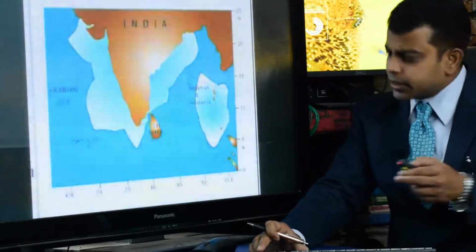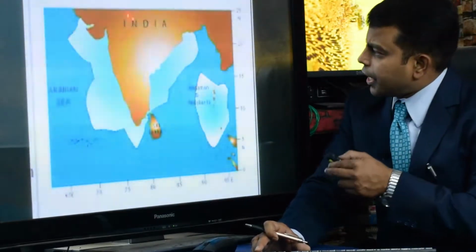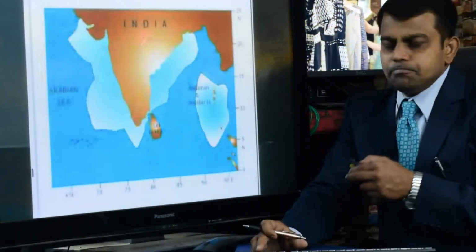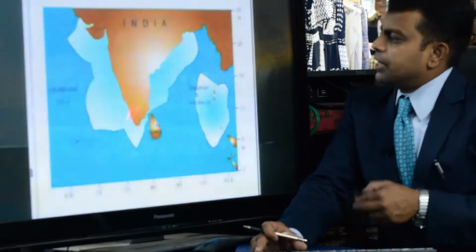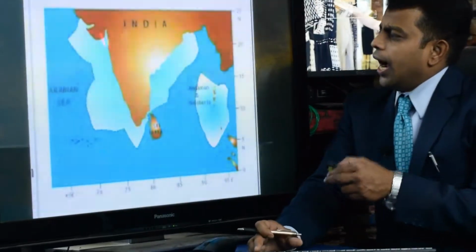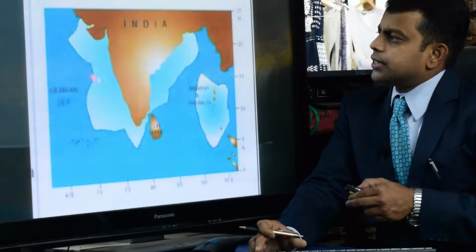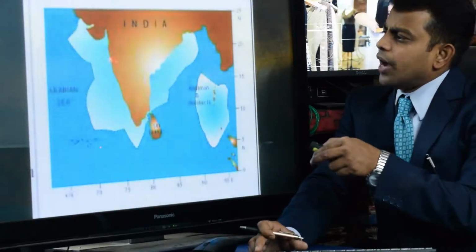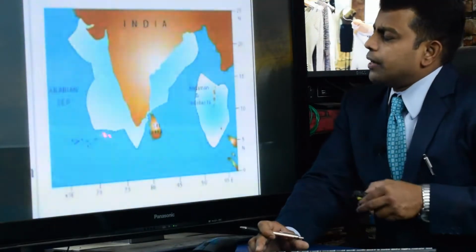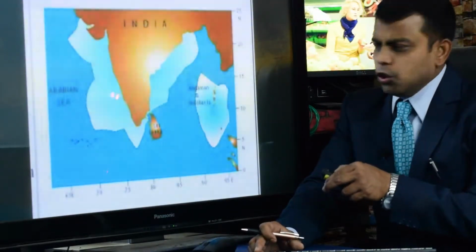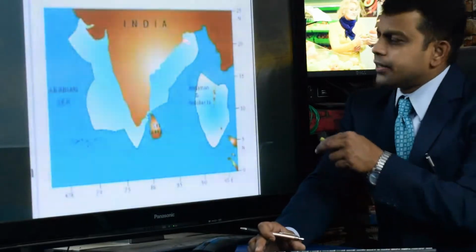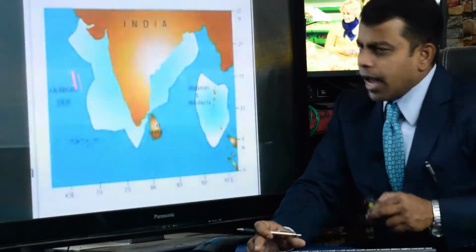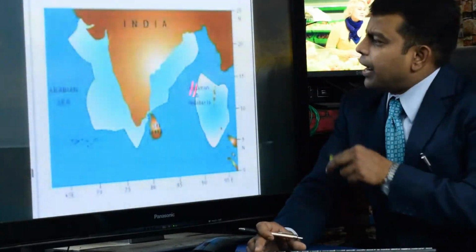This question is asked in the class 10 curriculum pattern examination and even competitive examinations: to what extent is there the geographical and political authority of India? That is 12 nautical miles, which is 22 kilometers away from the coast of India. You have to keep it in your mind. Every student must keep this in mind.